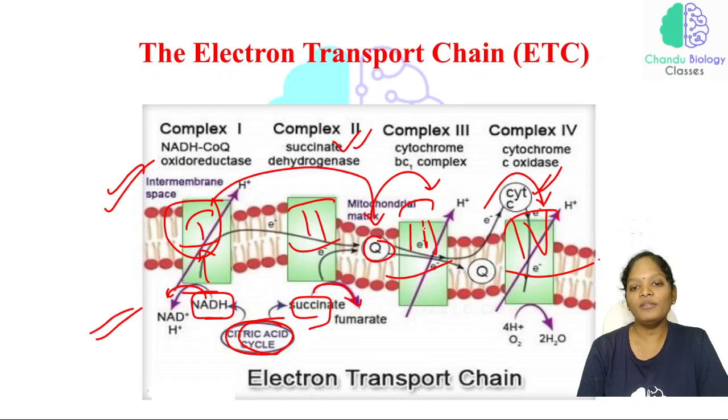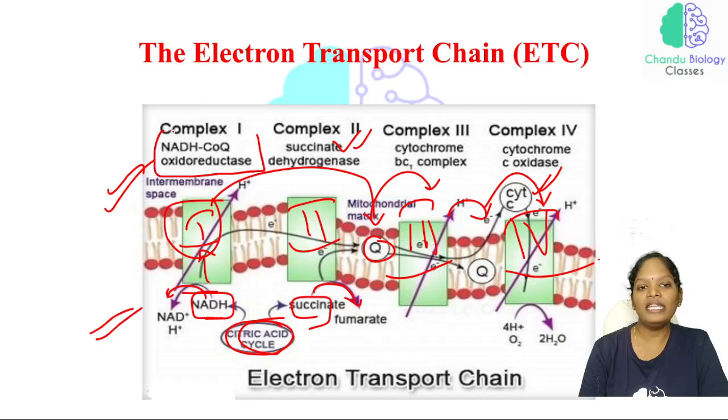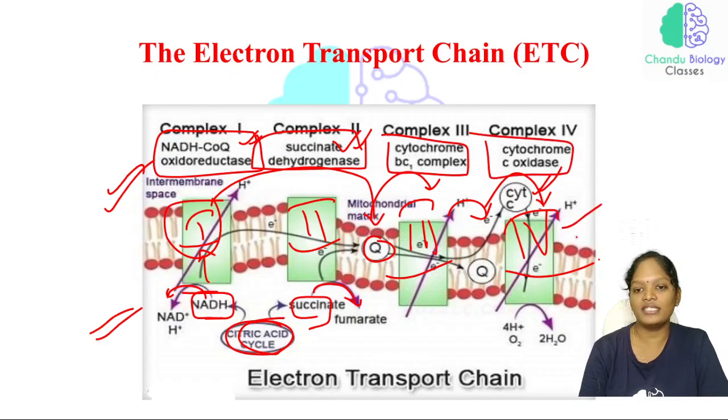Now this coenzyme Q is donating the electron to complex 3, and from complex 3 it is donated to complex 4. So complex 1 is called NADH-CoQ oxidoreductase. Complex 2 is called succinate dehydrogenase. Complex 3 is the cytochrome BC1 complex. Complex 4 is cytochrome C oxidase.